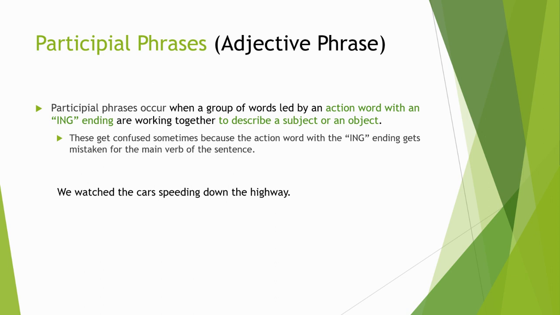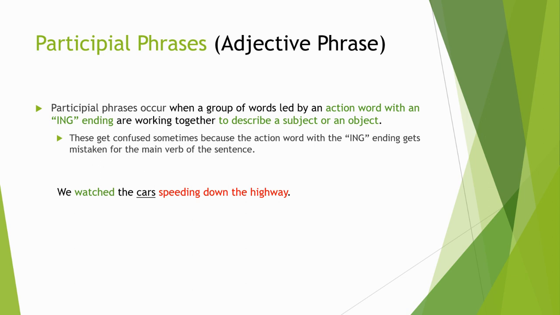We watched the cars speeding down the highway. Now, in this sentence, my main verb is going to be watched. As a matter of fact, what the sentence really is, is we watched the cars. That's the real sentence here. Speeding down the highway, that's a participial phrase. And the function of that is to describe cars.